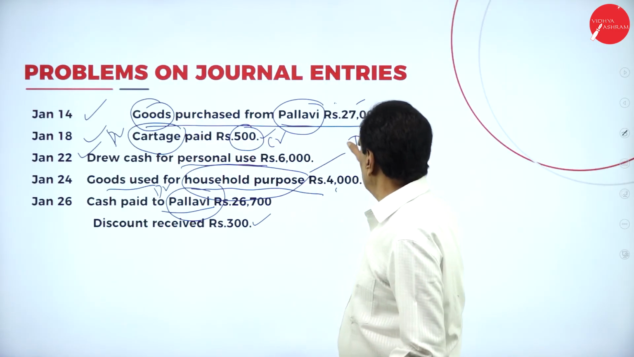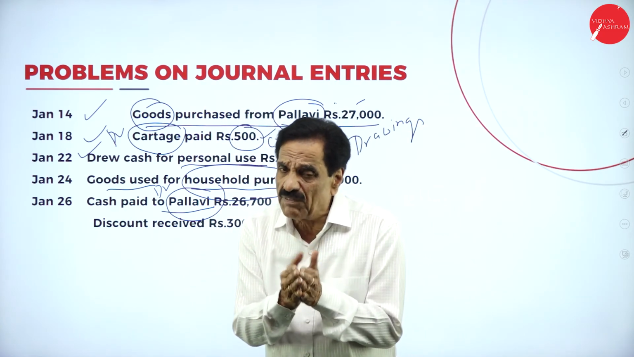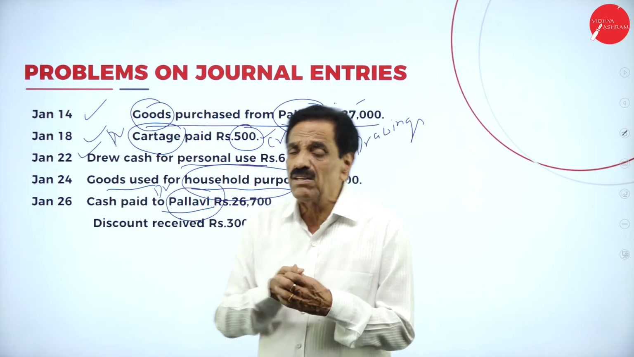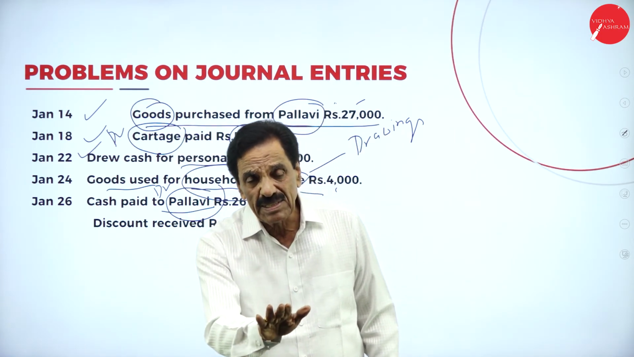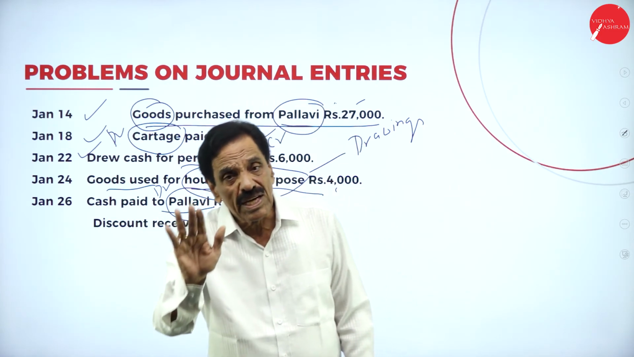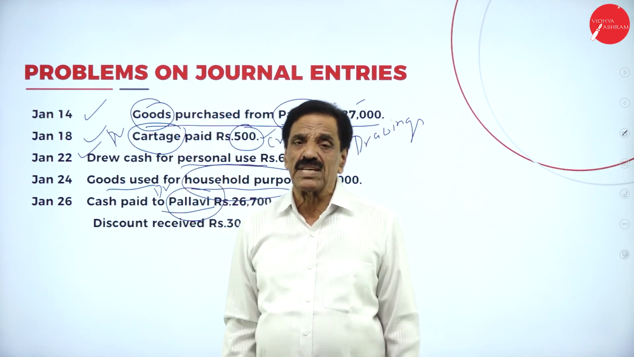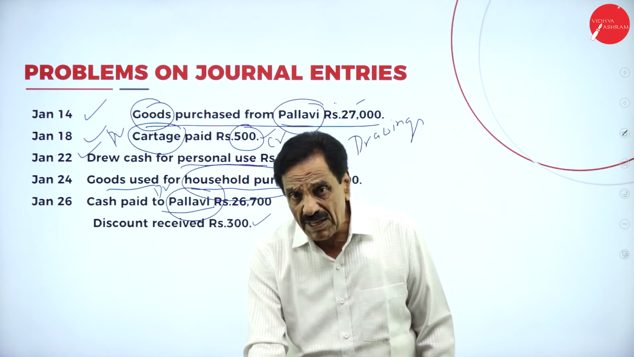Goods purchased from Pallavi 27,000. We purchased the goods from Pallavi. What is coming in? Goods is coming in. From whom? Pallavi. We have not paid. What is the entry? Purchases account debit to Pallavi account. We become the debtor to the extent of 27,000.